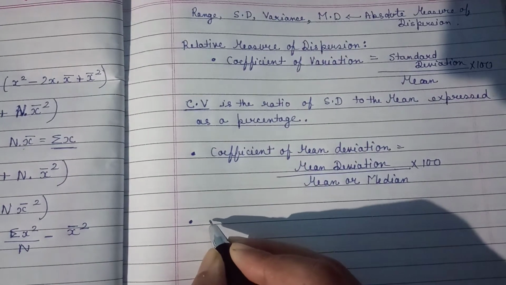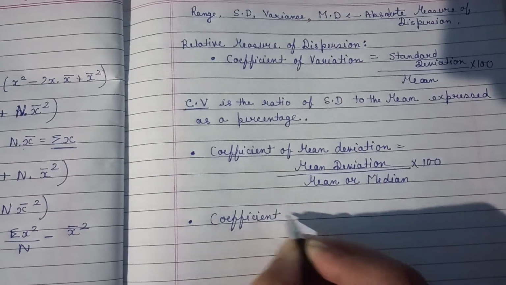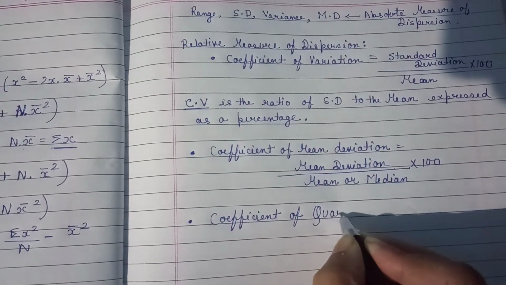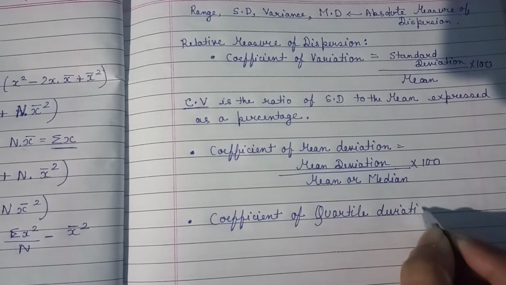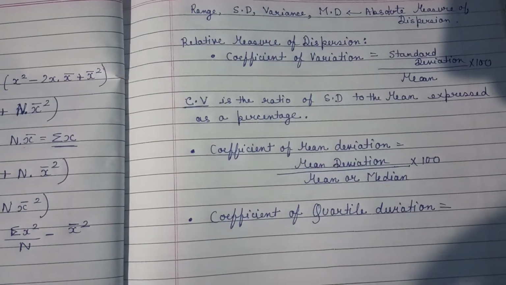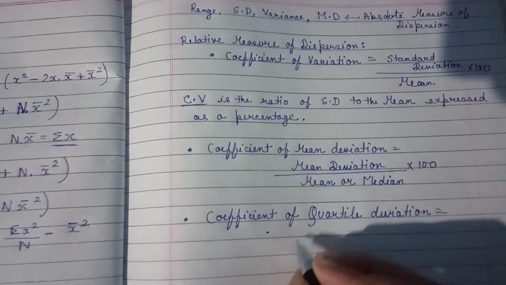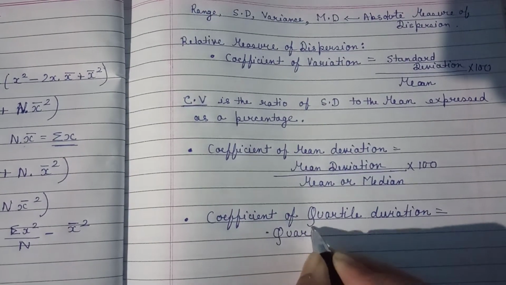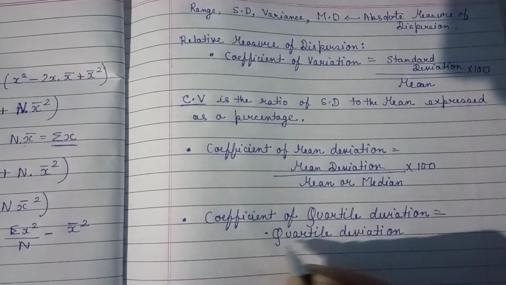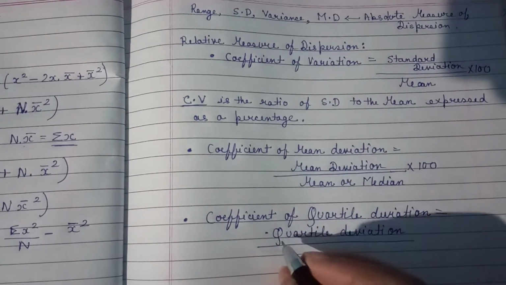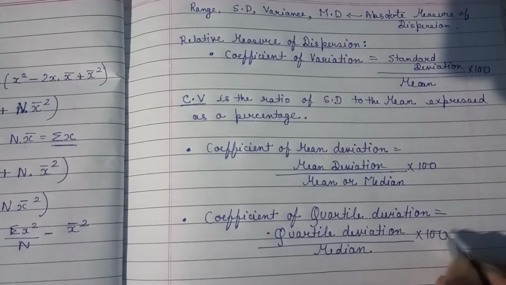One more relative measure of dispersion is known as the coefficient of quartile deviation. In the coefficient of quartile deviation, the formula is: you first have to find out the quartile deviation, and this quartile deviation is divided by the median, into 100.